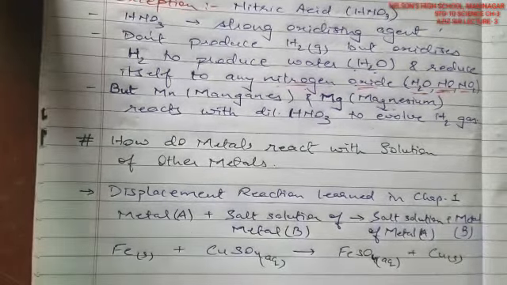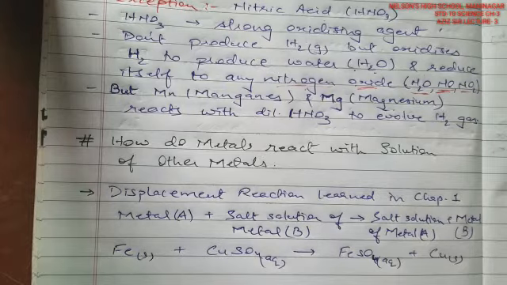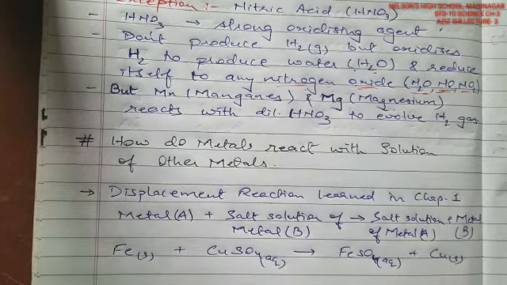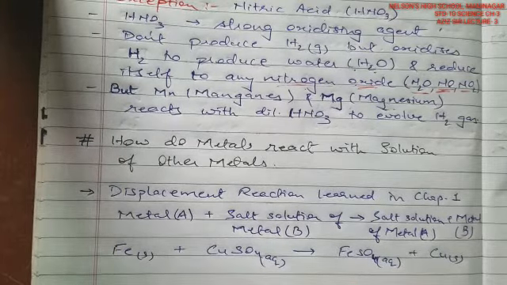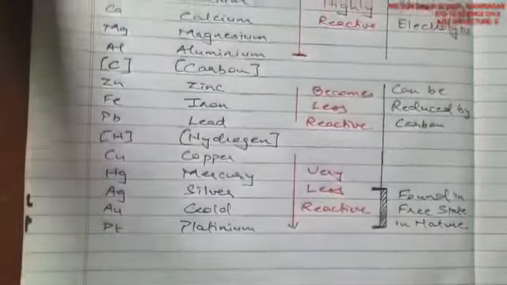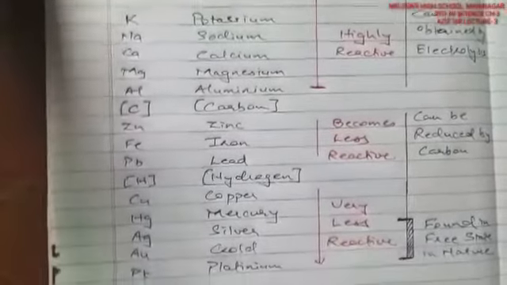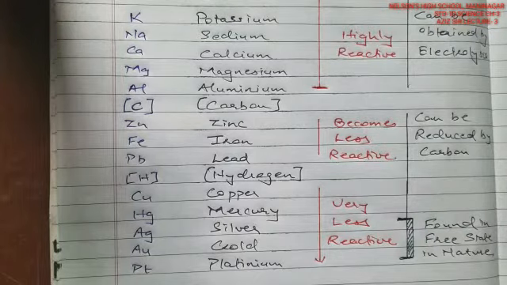Okay, next is how do metals react with solutions of other metals. We have already learned in the first chapter about displacement reactions, where a more reactive element displaces a less reactive element. We have seen the example of copper sulfate also, where an iron nail is put inside copper sulfate solution, and it forms iron sulfate and copper is displaced. Fine. So this is about the reactivity series: a more reactive element is going to displace a less reactive element.